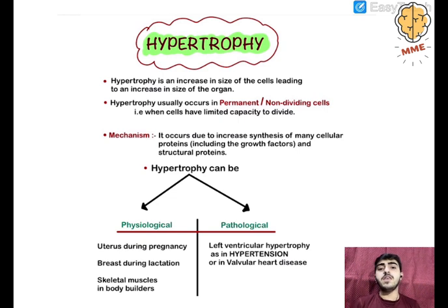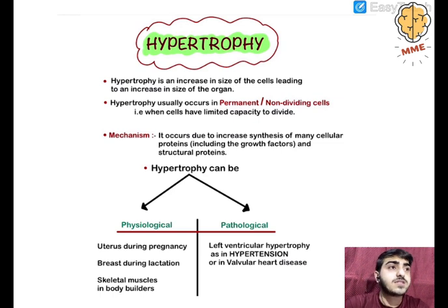Hypertension is a disease, so the pressure or workload on the heart increases. Similarly in valvular heart diseases, the workload increases, so the ventricles, that is the heart muscles, will try to hypertrophy, not by increasing their number but by increasing the size of the cells. So this is totally hypertrophy.